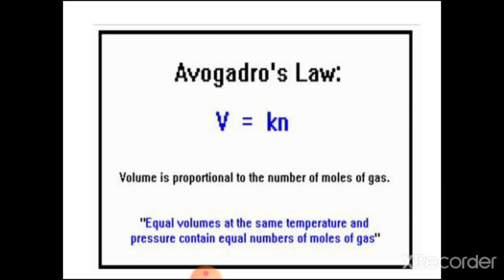Avogadro could explain the above result by considering the molecule to be polyatomic. If hydrogen and oxygen were considered as diatomic, as recognized now, then the above results are easily understandable.